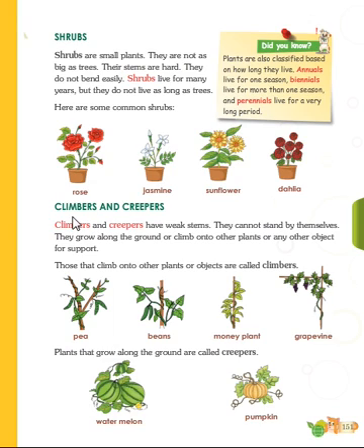Okay. Let's go with the climbers and the creepers. Climbers and creepers. What do you mean by this? It is nothing but a plant that does not have a strong stem. It has a very weak stem, like a fallen stem. So they cannot stand by themselves. They grow along the ground or just climb onto another plant or another object for support. In our houses, we put up a wooden support, and in the shade of that it will grow and grow. Most of the time it will be on the walls also, you have seen, right?